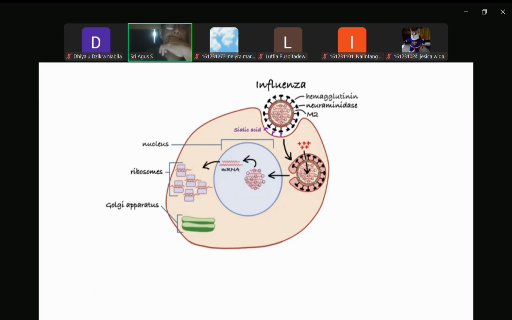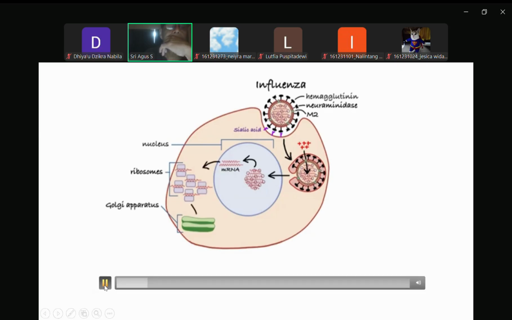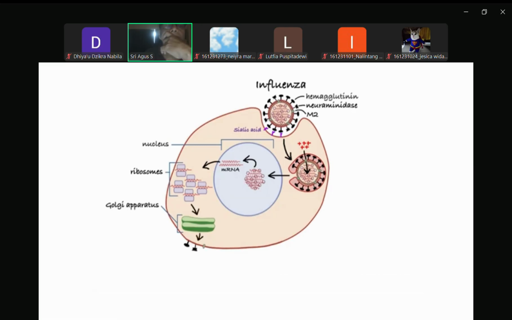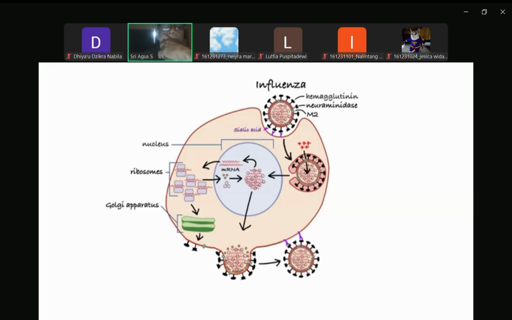Once synthesized, hemagglutinin and neuraminidase glycoproteins are secreted through the Golgi apparatus onto the cell surface, where they fuse with the plasma membrane, whereas other viral proteins migrate back to the nucleus, where they assemble with newly replicated genomes. Assembled viral capsid then moves to the plasma membrane, where it buds off, taking a segment of membrane containing the hemagglutinin and neuraminidase, and thus forming a viral particle. In the last step of the replication, viral neuraminidase enzyme cleaves and removes sialic acid receptors from the surface of the cell, thereby allowing release and spread of the virus to new cells.